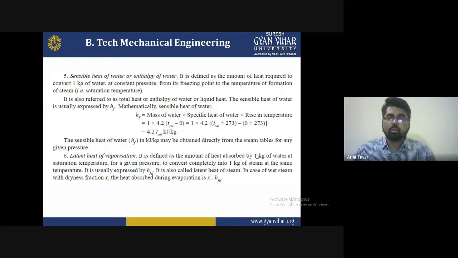It is also referred to as the total heat, enthalpy of water, or total liquid heat.